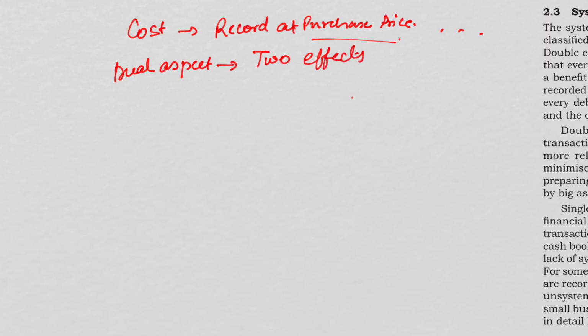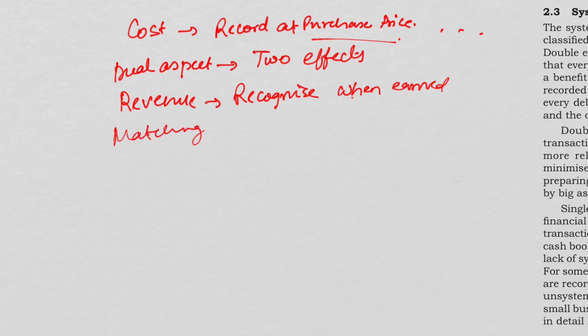This is just an overview revision. When we talk about revenue, we recognize it when earned. Matching means we are matching the revenue as well as the expenses.